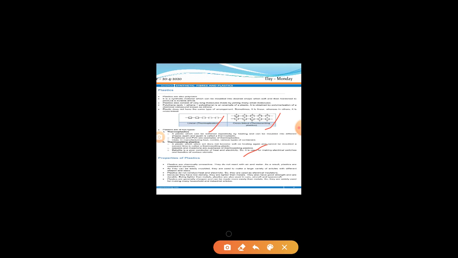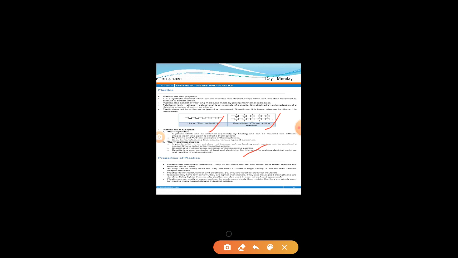As they can be easily molded, they are used to make a large variety of articles with different shapes and sizes. Plastics do not conduct heat and electricity, so they are used as electrical insulators. That's why it is used for making electrical switches, electrical boards, and the covering of wires, because plastics are poor conductors of electricity.